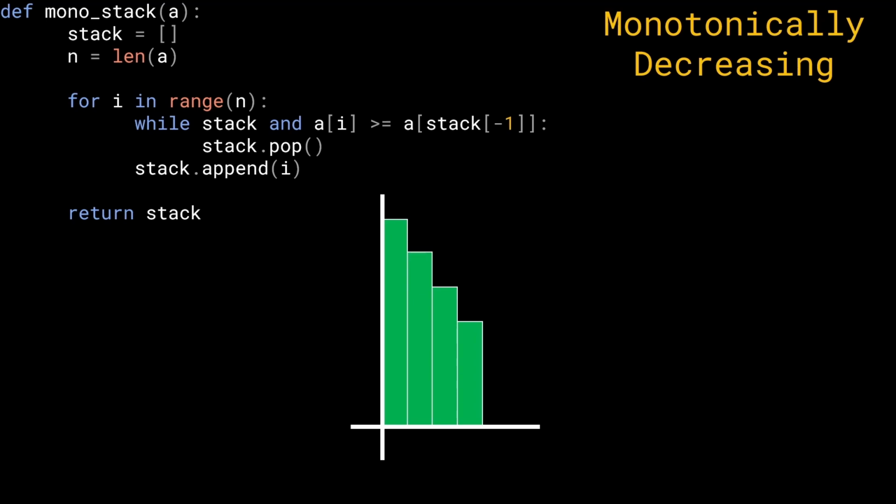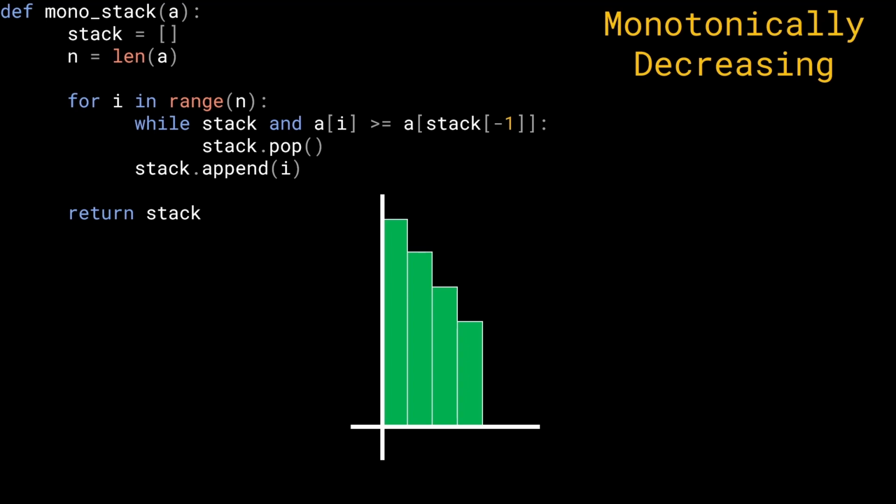And we're going to say for i in range of n, that is, let's iterate over every single index. We're going to do stack.append(i). So for every single index, I want to give it the opportunity of being present in the stack. I want to push every index onto the stack. But before I can do that, I have to ensure the constraint. I have to ensure that the while loop is executed.